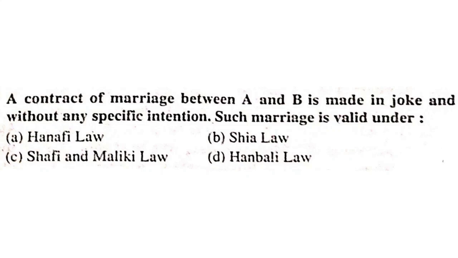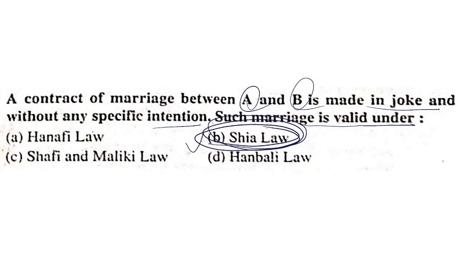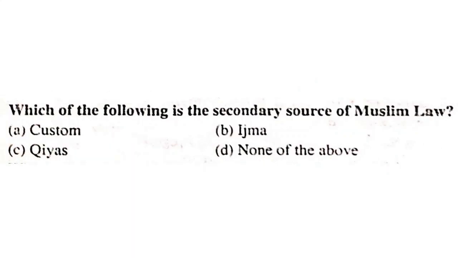A contract of marriage between A and B is made in joke and without any specific intention. Such marriage is valid under the Shia law, as this question is covered earlier also.